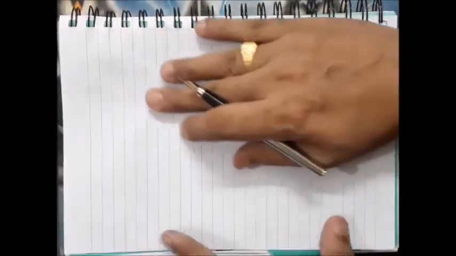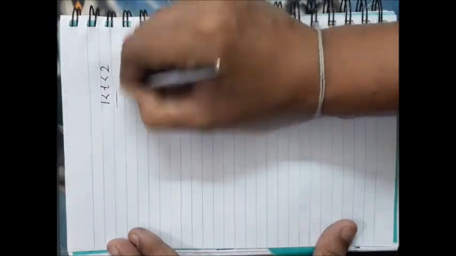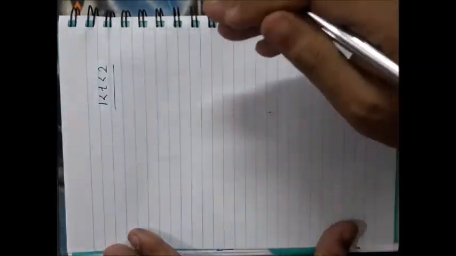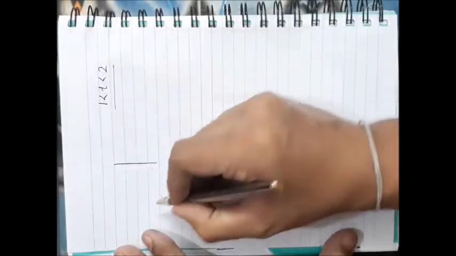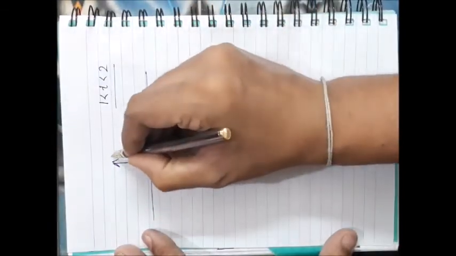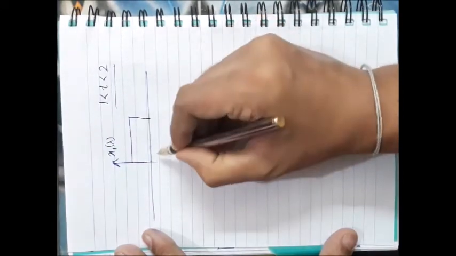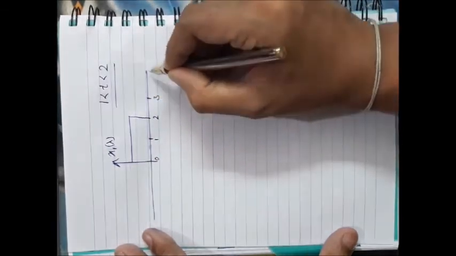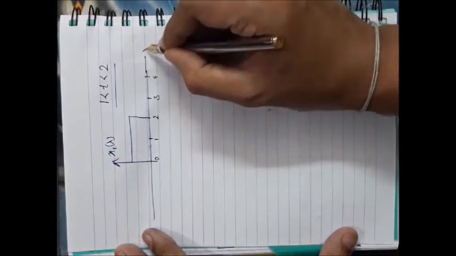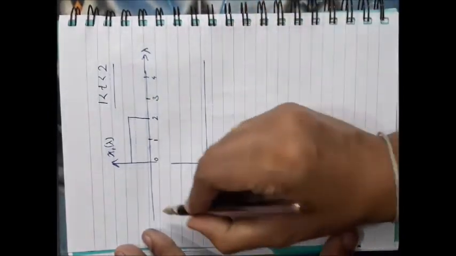Now again you have to shift the second signal. Now your t value should be 1 to 2. That means the second interval. Suppose I am drawing the signals. The first signal is x1 lambda. It should be kept fixed. It should not be shifted. 3, 4, lambda.